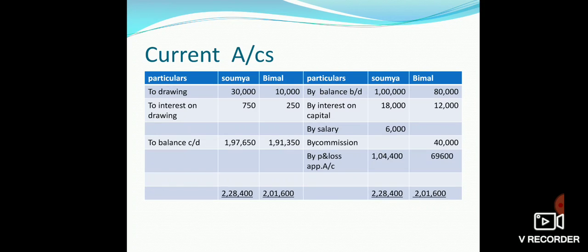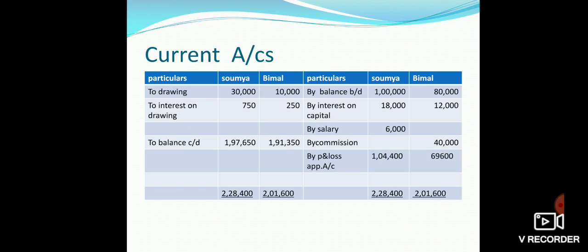This is a view of the current account of Soumya and Vimal. In the first column of the credit side, by balance brought down 1 lakh and 80,000. By interest on capital 18,000 and 12,000. This is calculated already. By salary given in the question as rupees 500 per month will come as 6,000 for the full year. Then by commission rupees 40,000.